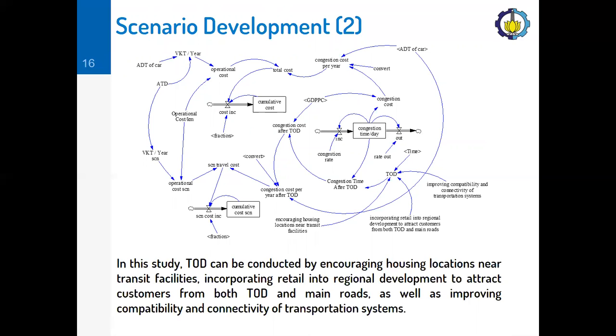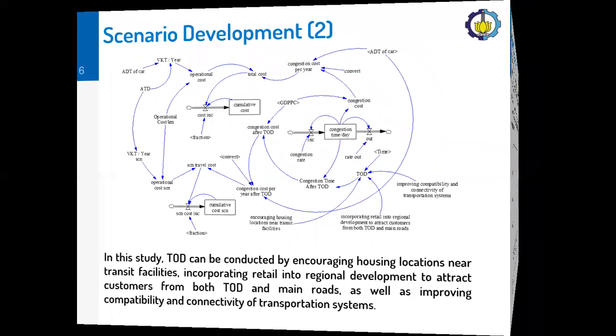As we can see from this model, in this study, transit-oriented development can be conducted by encouraging housing location near transit facilities, incorporating retail into regional development to attract customers from both TOD and main roads, as well as improving compatibility and connectivity of transportation systems.